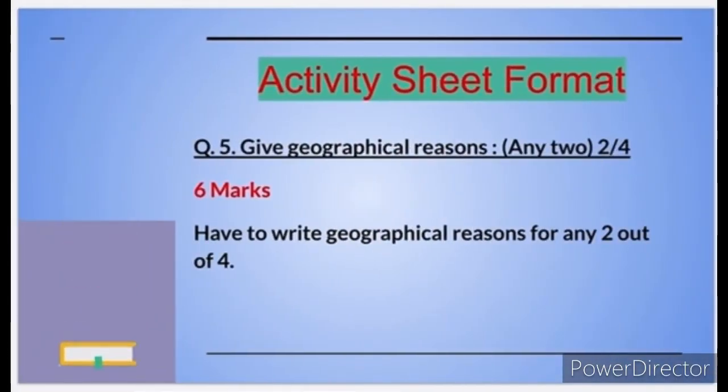So next, question number 5. Give geographical reasons, any 2. Here 4 statements are given, and among them you just need to attempt any 2. It carries 6 marks. That means every question carries 3 marks. So you have to write reasons for any 2 statements.